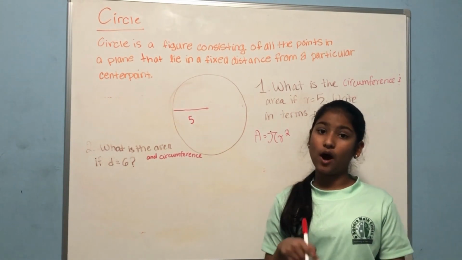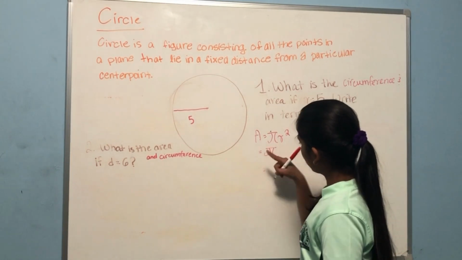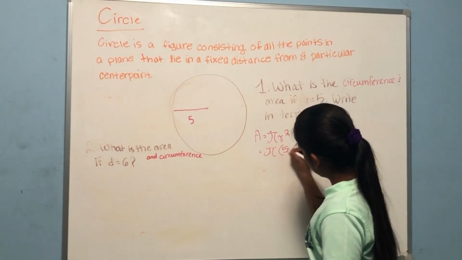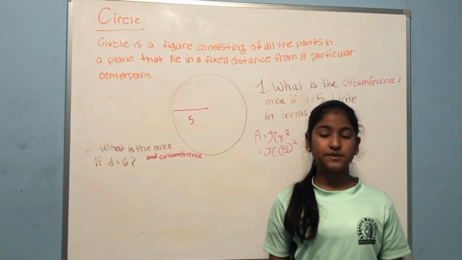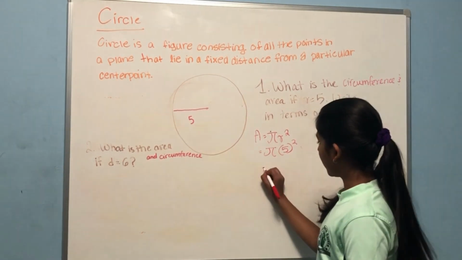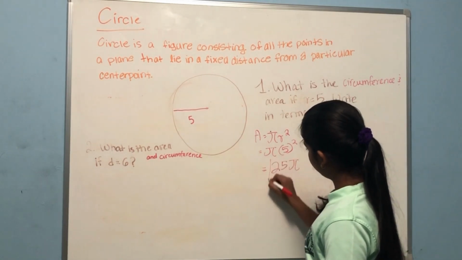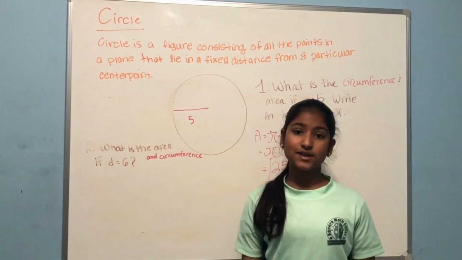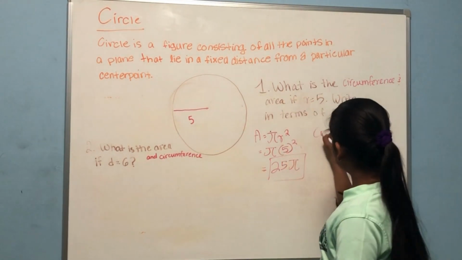However, we do know what r is. r is equal to 5. So pi r squared is equal to pi times 5 squared. Now 5 squared is nothing but 5 times 5, which is 25. So the answer is 25 pi. So we know that the area is 25 pi, but let's try solving for the circumference.